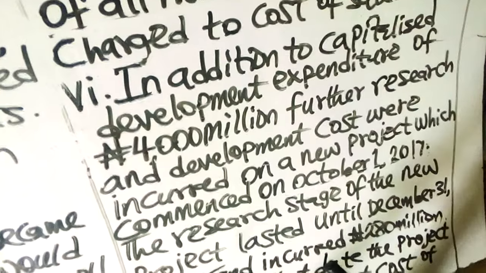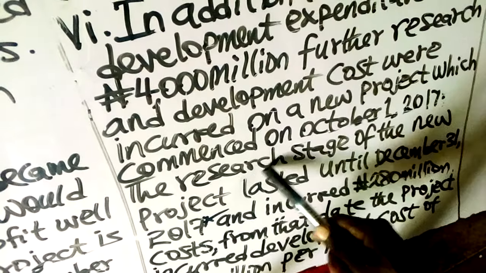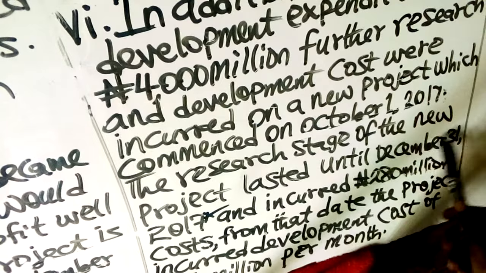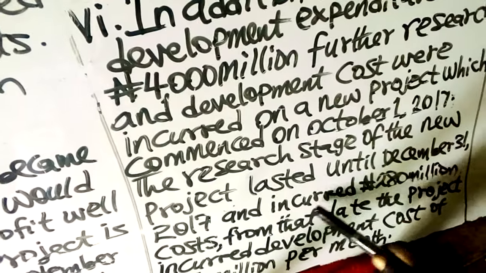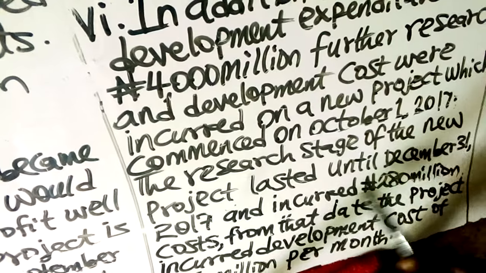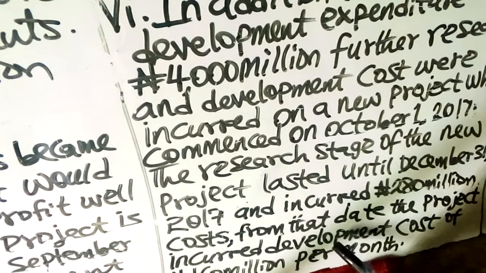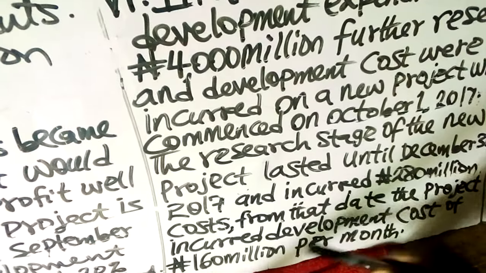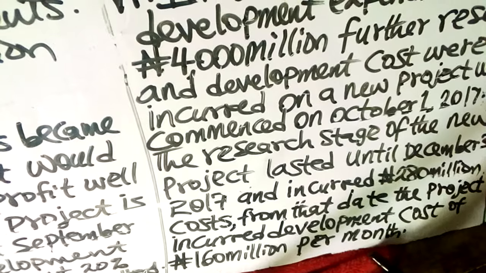The research stage of the new project lasted until December 31st, 2017 and incurred 280 million naira cost. From that date, the project incurred development cost of 160 million naira per month.